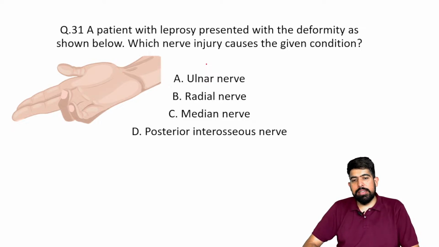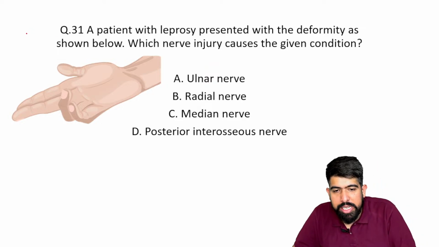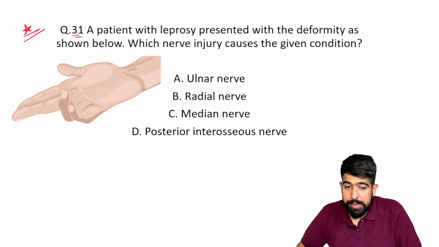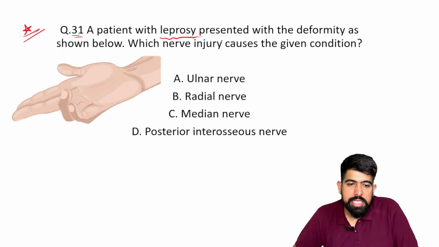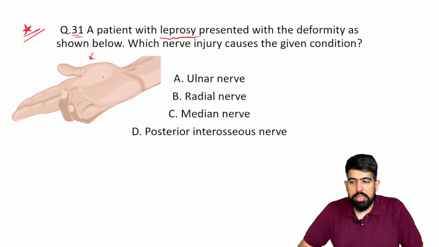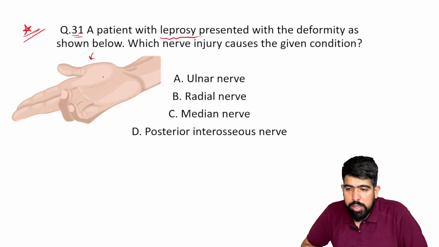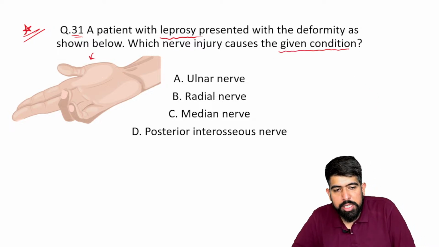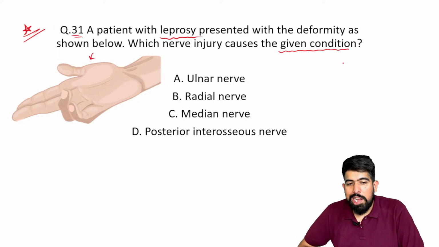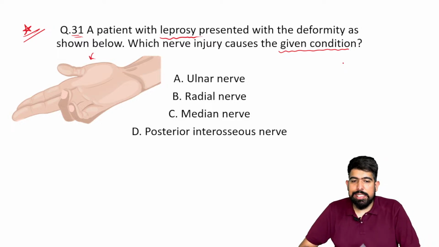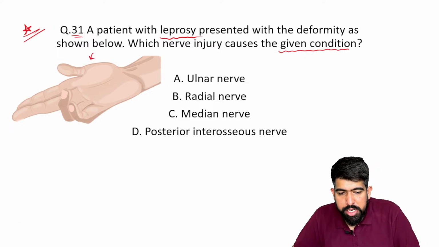Perfect. Moving forward, this is also repeatedly coming in your FMG exam. Very important PYQ. Talking about this question: a patient with leprosy presented with the deformity shown below. You can see what is shown in this image. They are asking which nerve injury caused this condition. The options are A, ulnar nerve; B, median nerve; C, radial nerve; and D, posterior interosseous nerve.